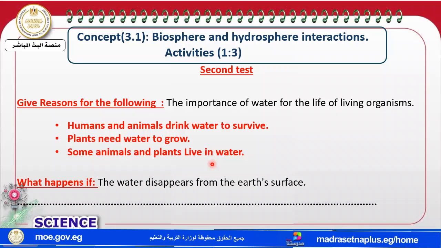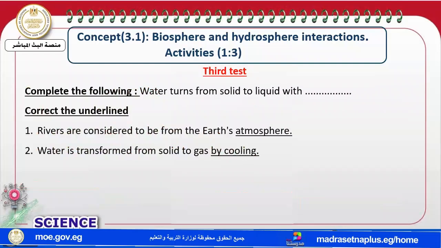The next one: what happens if the water disappeared from the Earth's surface? Now, no water on the Earth. No water? Yeah, the life on Earth will disappear. So, no life on Earth, as all living organisms need water to survive and grow. Let's move to the last test for the first week.